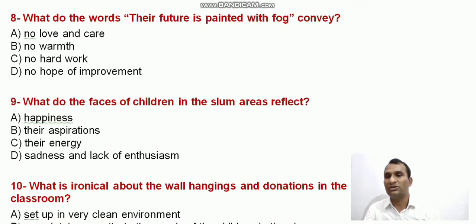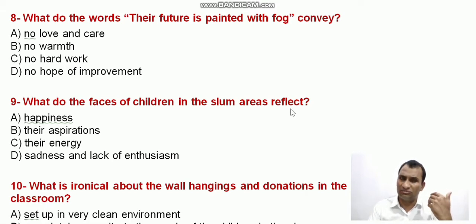Question number 8. What does "their future is painted with fog" convey? What does the poet want to say through these words? No love and care, no warmth, no hard work, or no hope of improvement. The answer is D, no hope of improvement. What do the faces of children in the slum areas reflect, in the backward areas?